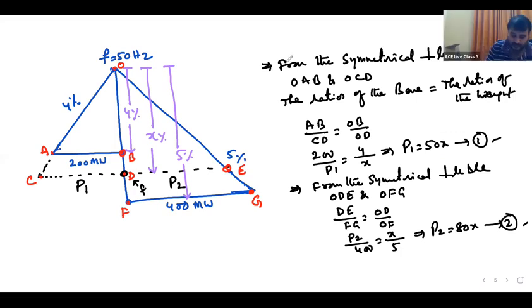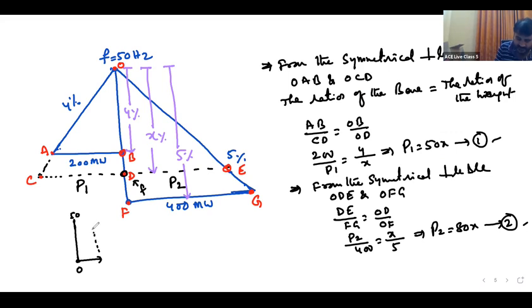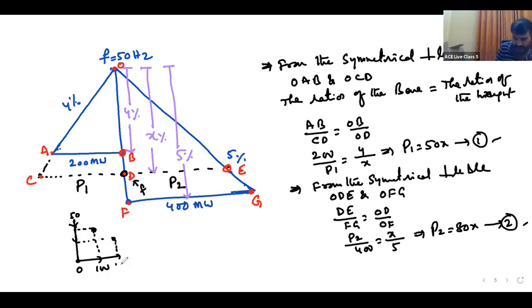There are drooping characteristics. Drooping means, for example, at zero load condition I am getting 50 Hz frequency. And when load increases, its frequency will decrease. When load increases to here, its frequency has come down, it is reduced. When load increases again, its frequency is reduced further. Say 100, this is 200.